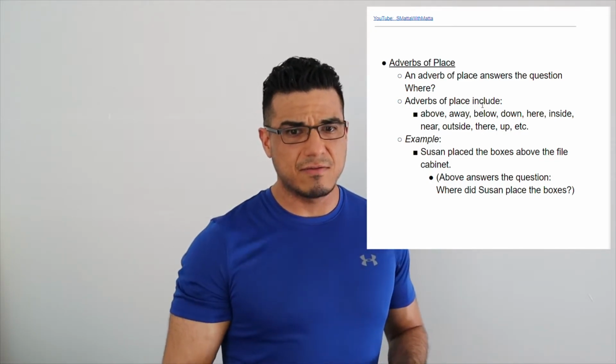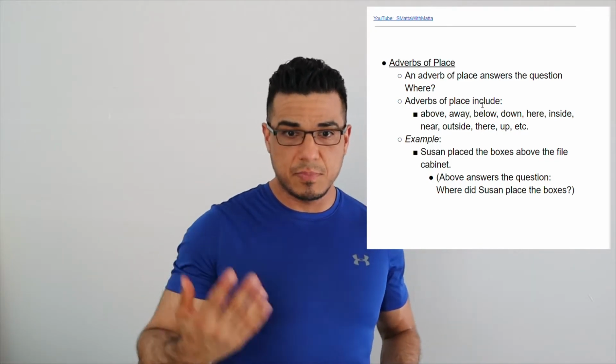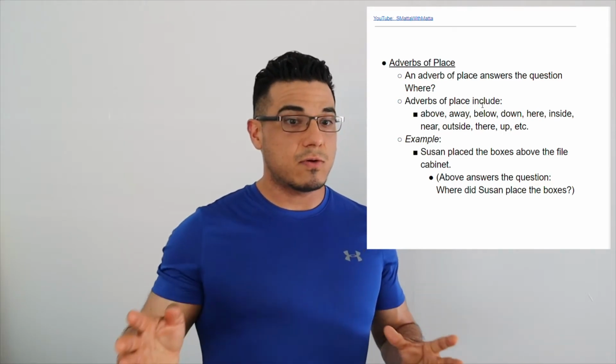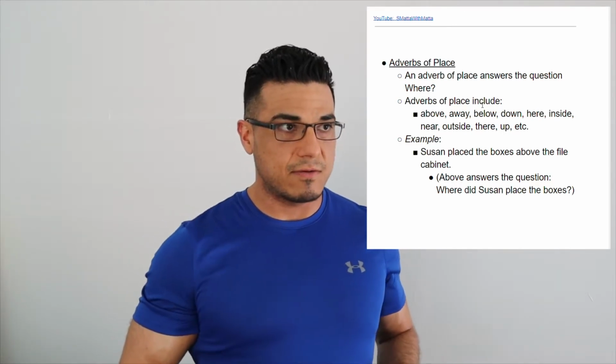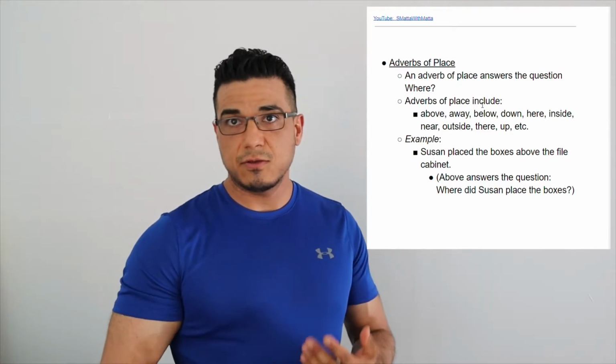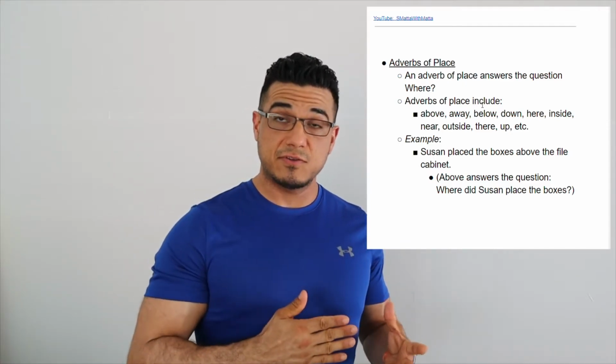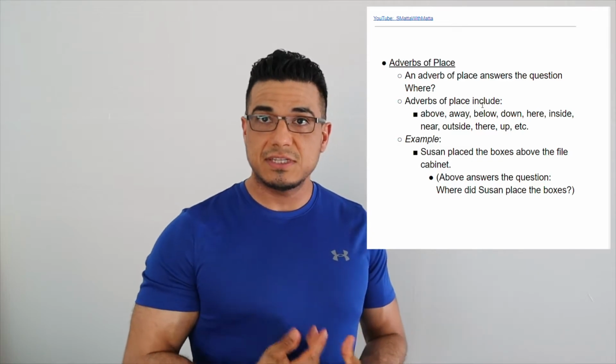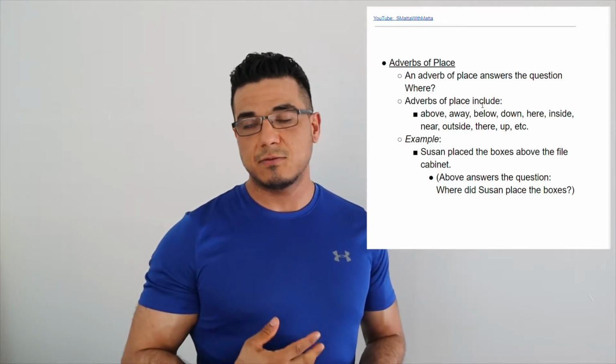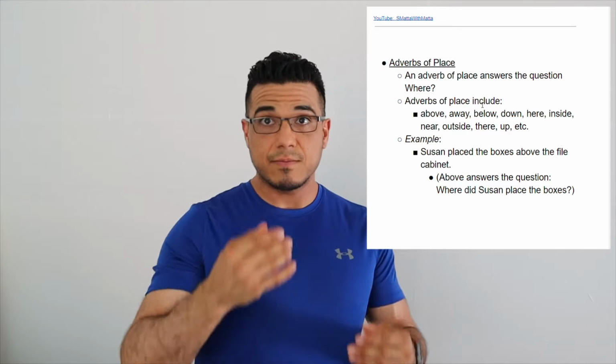So some examples I give are above, away, below, down. These are all words, again, that you could say are very similar to prepositions. They're telling you the relationship of one thing compared to another. But you would need to look to see how it's being used in the sentence to identify whether or not it's an adverb. All right.